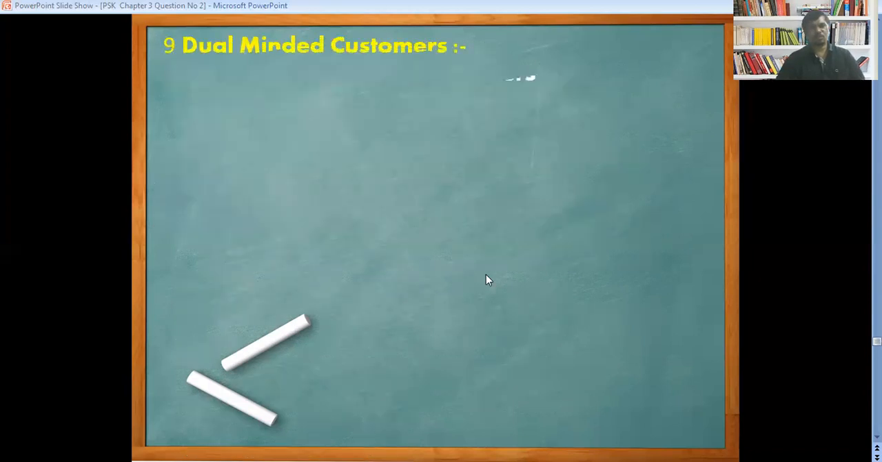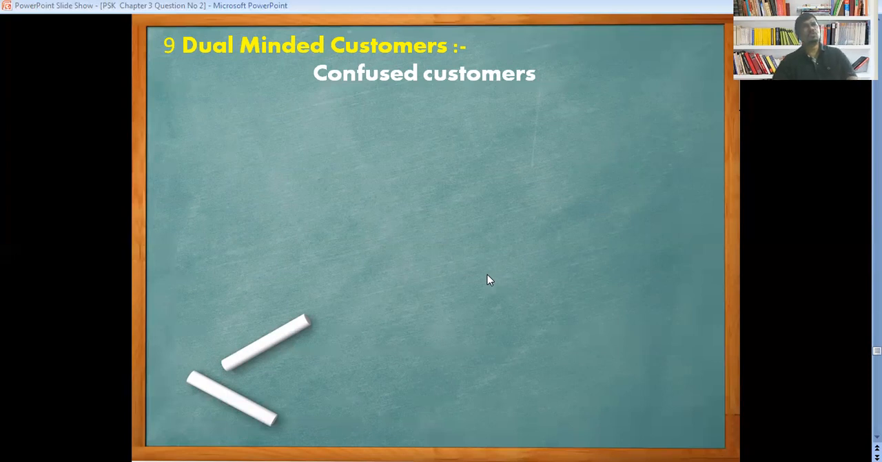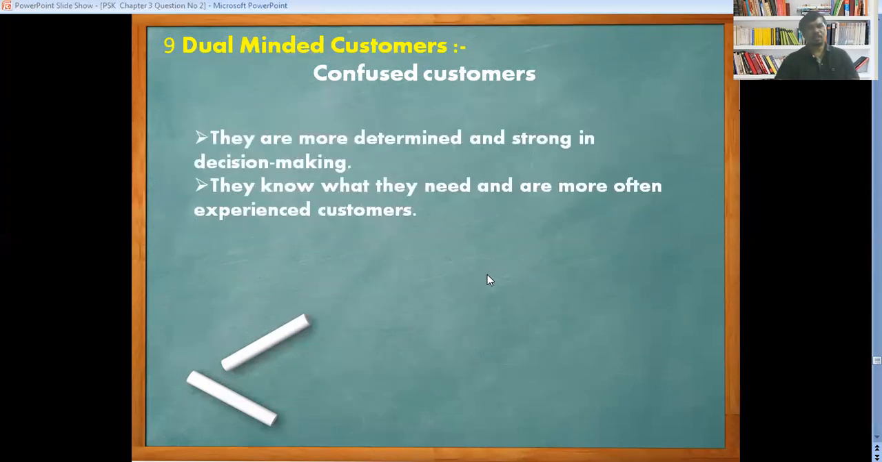Now the next one, we are going to see the double-minded customer. We can say a customer in a confused state of mind, a confused customer. They are not in a position to take the final decision. They know what they need, are open, experienced customers, but at the time they are not in a position to take the final decision. They like two or three products at a time, and in the end, they do not have the focus to select any one. Therefore we are going to help them at the time of the final selection. These are also experienced customers.